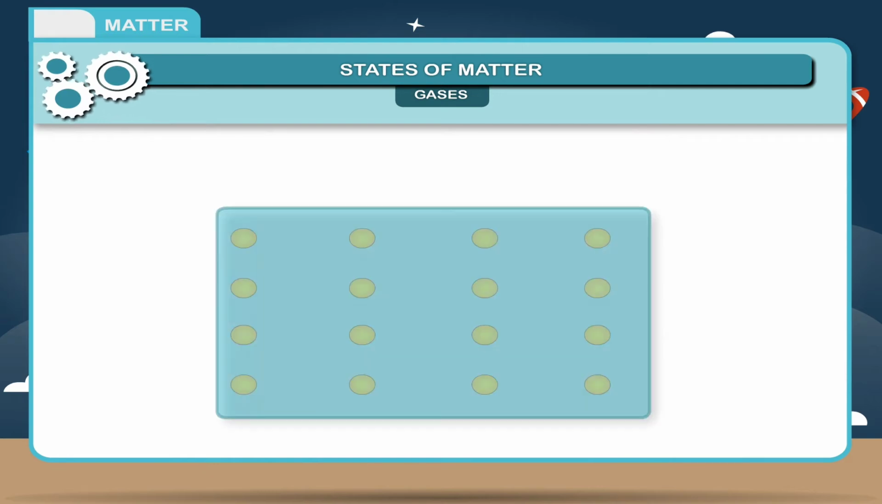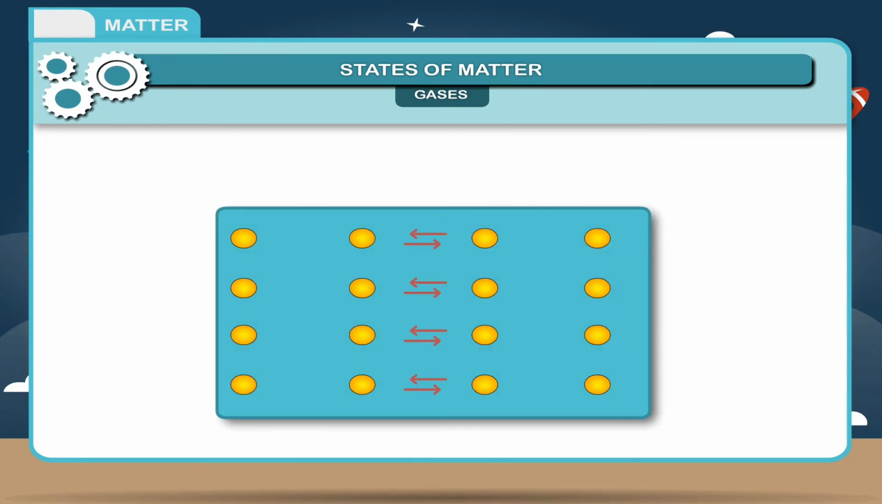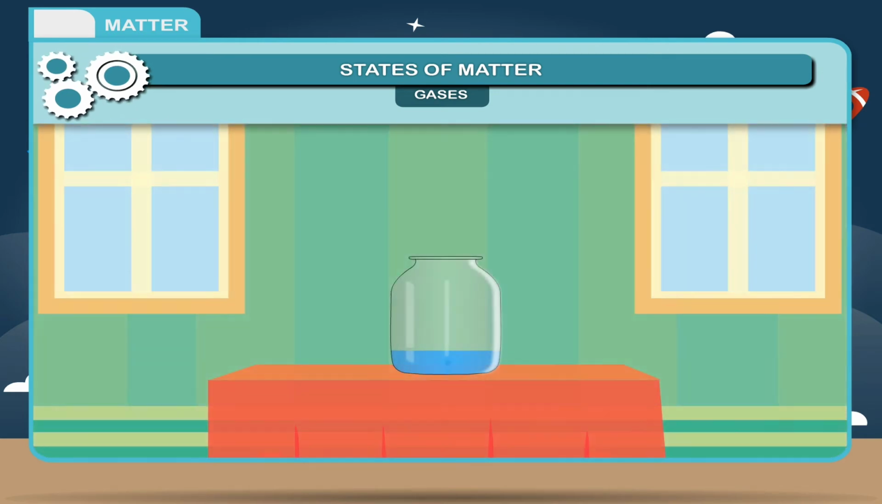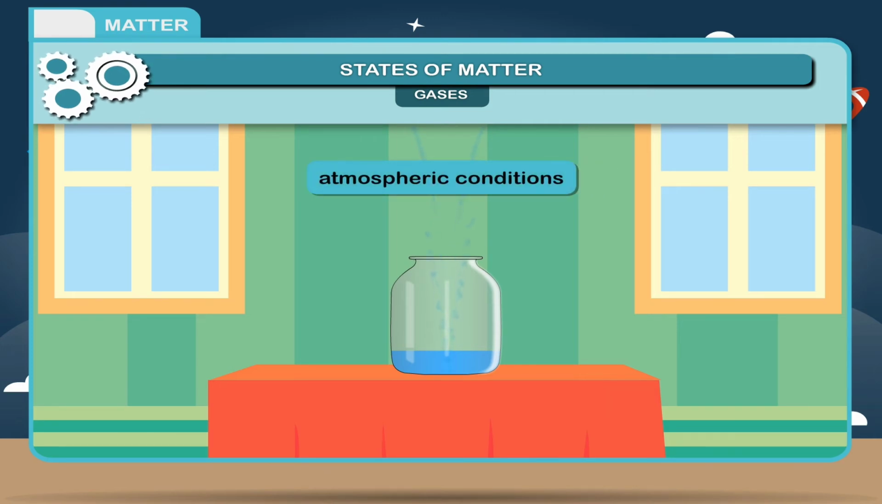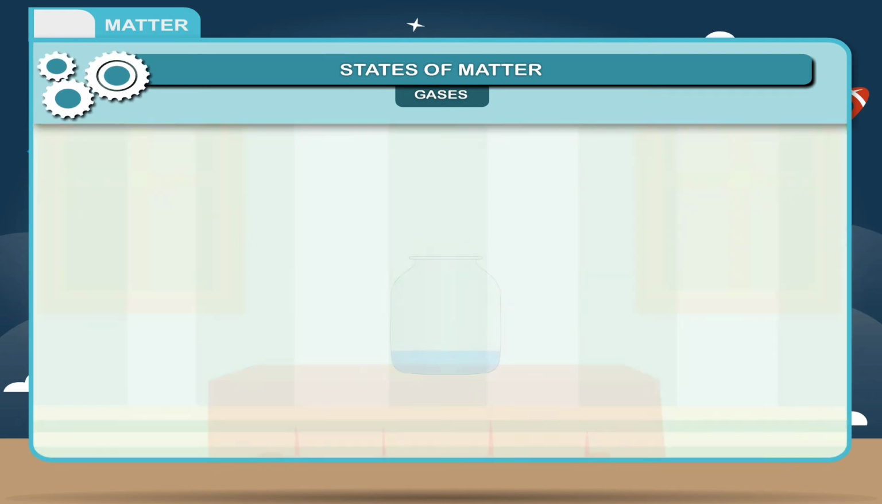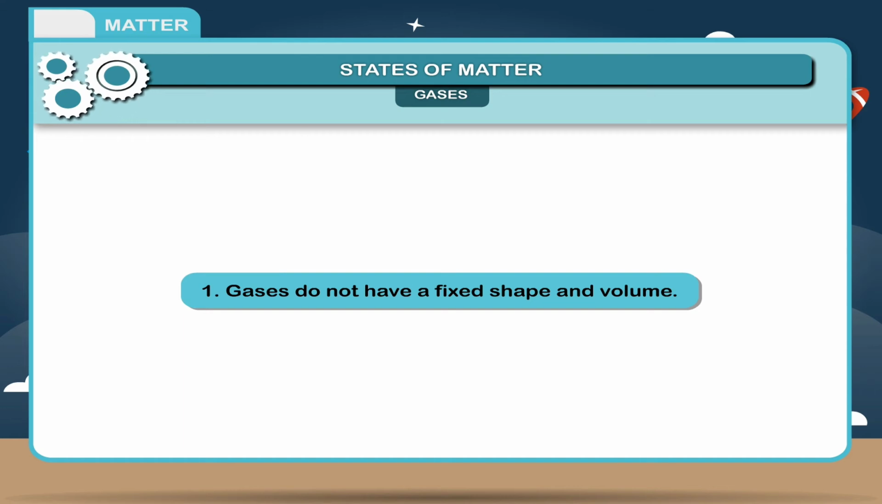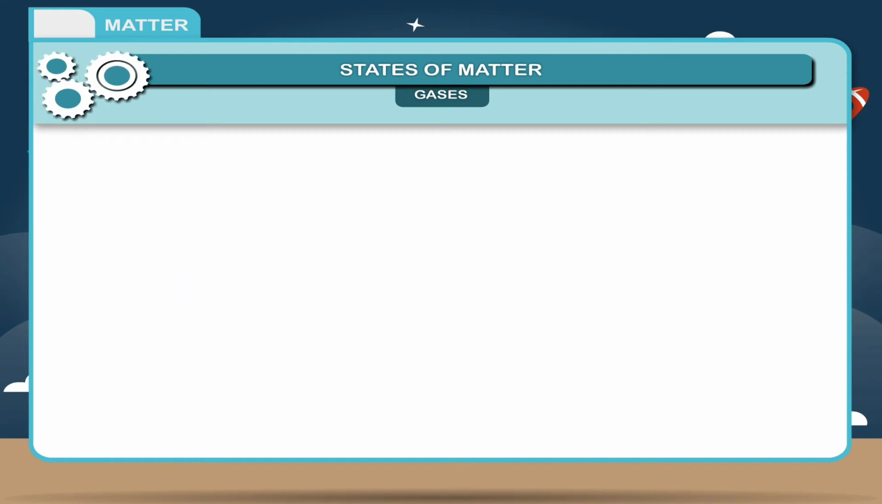Characteristics of gases. Any substance which has neither definite shape nor definite volume is known as gas. In a gas, the forces of attraction between the molecules are very weak and can be broken very easily by atmospheric conditions. Therefore, the molecules move freely in all possible directions. Gases can be characterized by the given properties. 1. Gases do not have a fixed shape and volume.